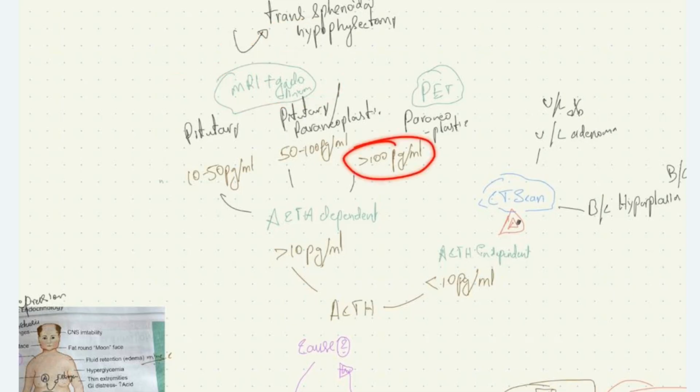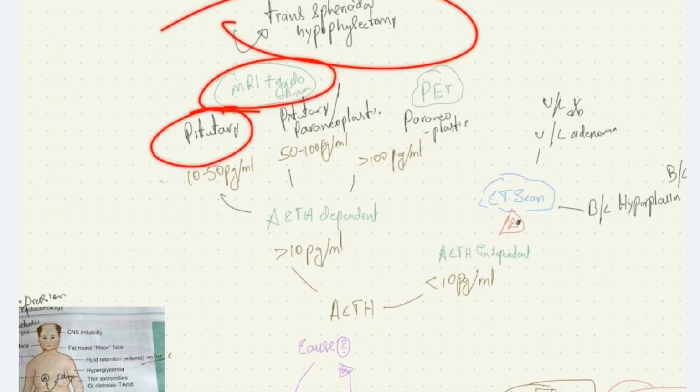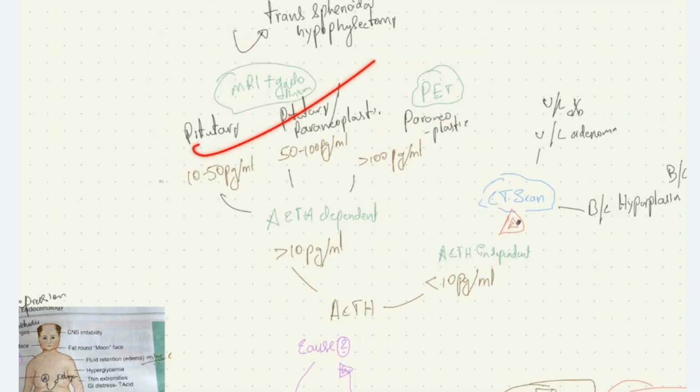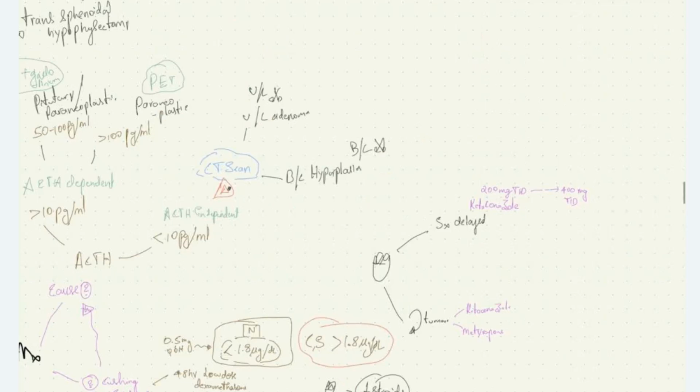More than 100 picogram per ml, it suggests paraneoplastic cause, and we will do PET scan in these patients. If it is between 50 and 100 picogram per ml, first we will do MRI with gadolinium. If the patient has pituitary adenoma, we will carry out transsphenoidal hypophyseectomy. If not, we will do PET scan and see whether the patient has paraneoplastic syndrome.